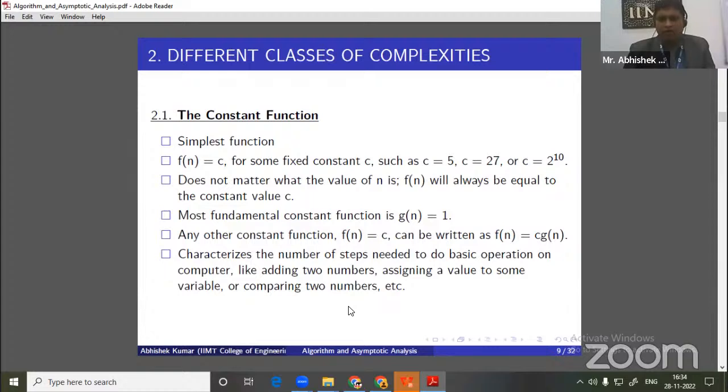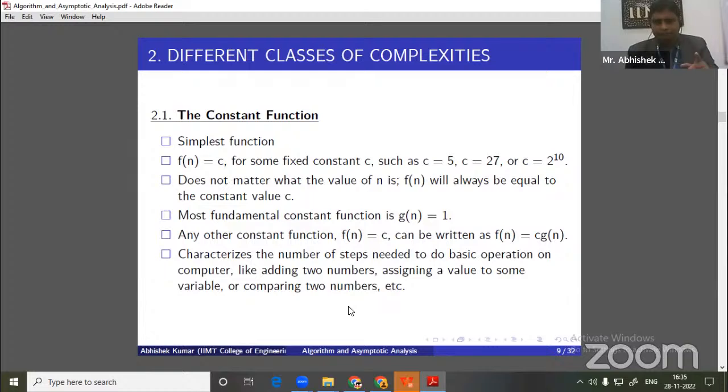And if we are talking about which operations take constant time: if we are familiar with any programming language, the statements that we write with printf, scanf, or any algebraic computation, such as adding two values and storing the result in one variable, all these different operations will take a constant amount of time. So these are very fundamental functions. We define f(n) equal to c for some fixed constant c, where the value of c can be any value, either positive or negative.